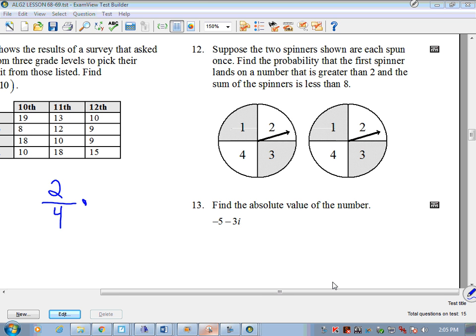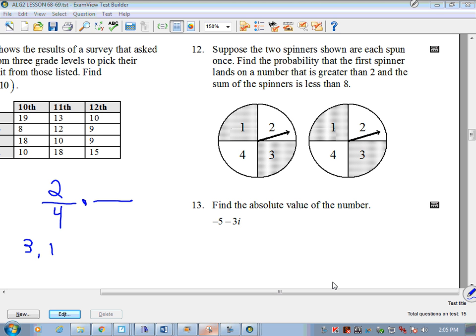All right. I don't know. I've got a lot of crazy work being shown here, so we'll see if this matches up. So let's consider this. The first spinner has to be greater than 2, right? Which means I can only get 3 or 4. So if I get a 3, we want the next spinner's number to add up less than 8. So 3 plus 1 would be less than 8, correct? So we could get 3, 1. In fact, we could get any 3, so there's 4 options there, correct?